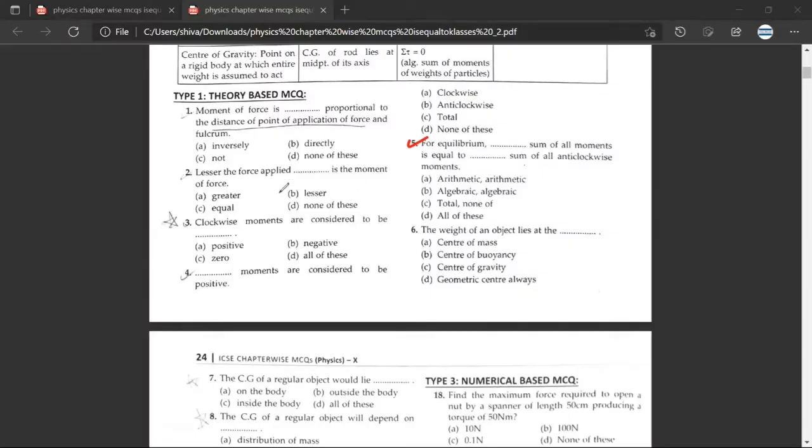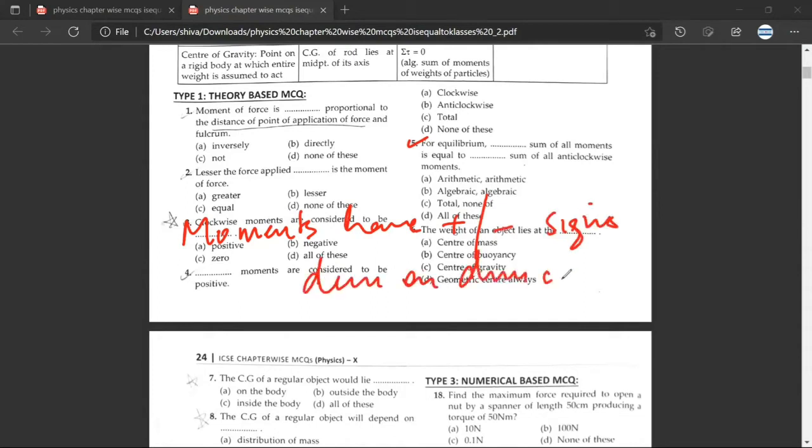See, Mr. Sibang, the moments have positive and negative signs depending on directions. So, for example, we have just defined that if the moment of force is like this, it would be positive, and if the moment of force is like this, it would be negative. So whenever you are calculating the moments of force, you'll have to take into consideration the sign of the moment of force also. Have you understood?